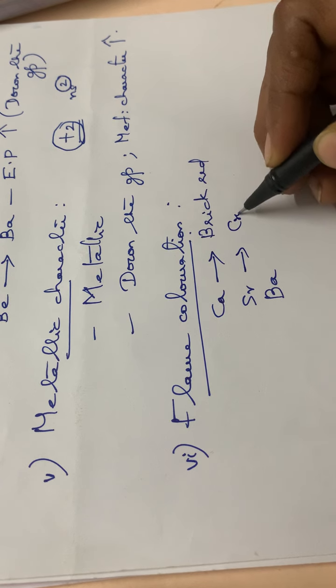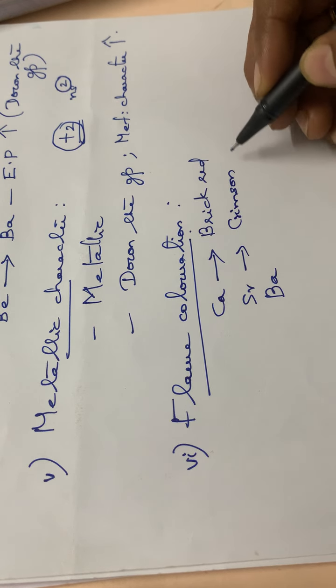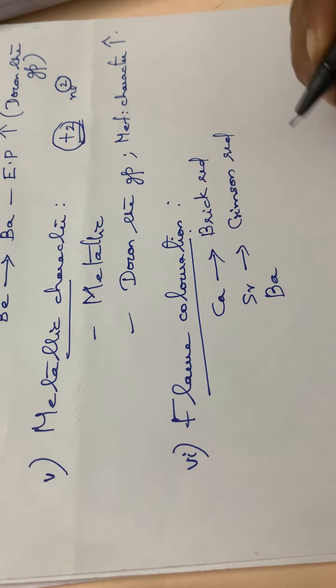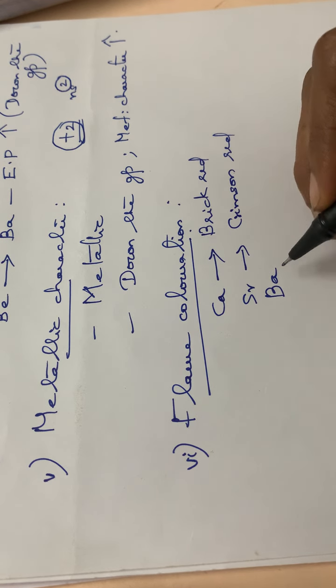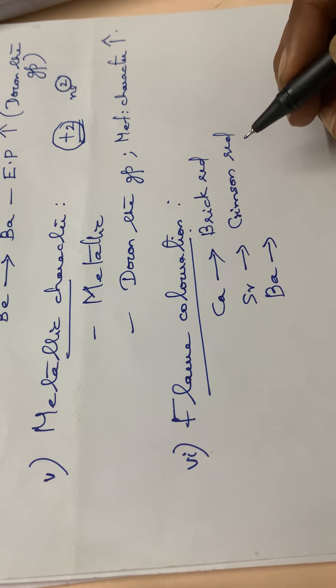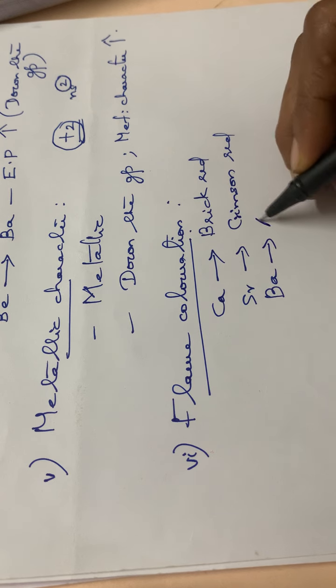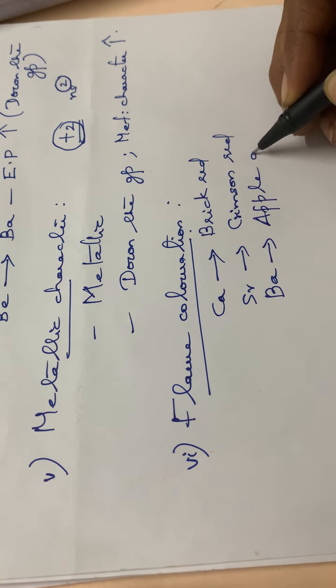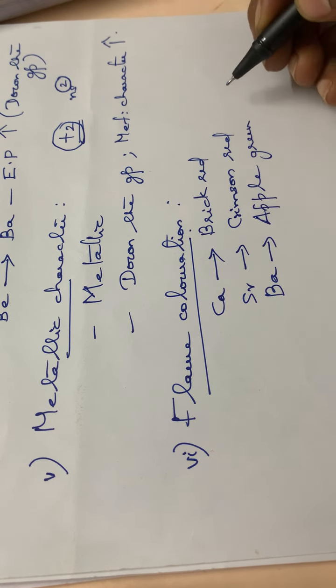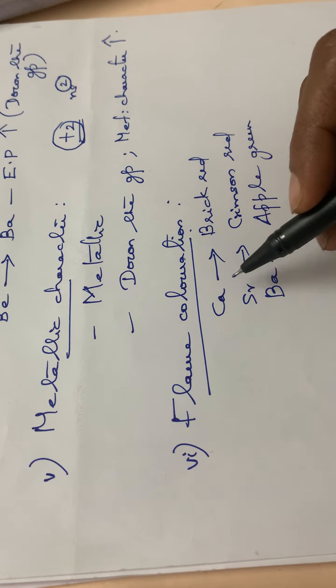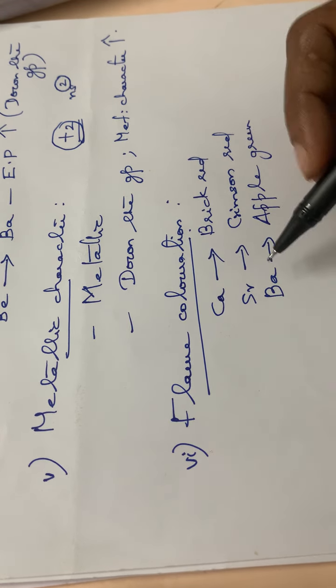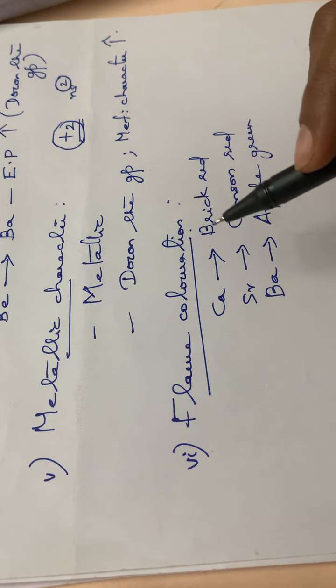Then strontium gives crimson red color, a very bright color, an orangish red. Then barium gives apple green color. So these are the flame colors given by calcium, strontium and barium. You will be doing practicals in your S3, S4 periods.